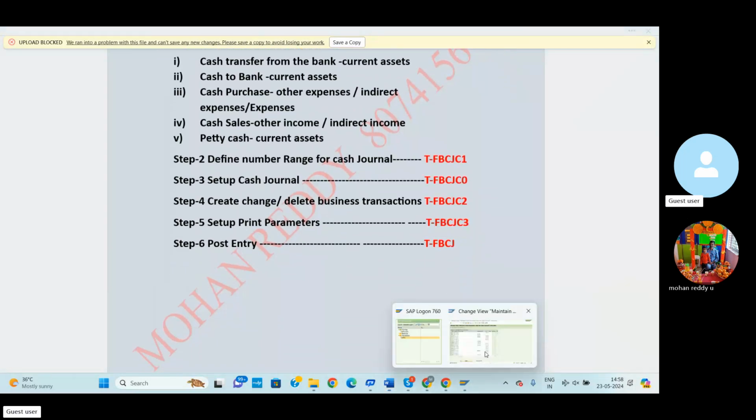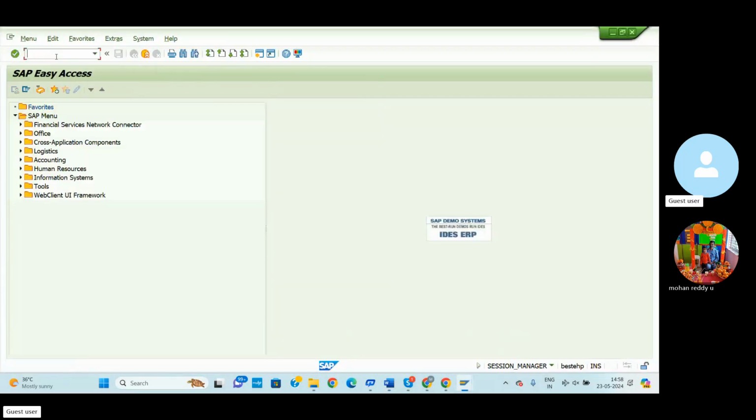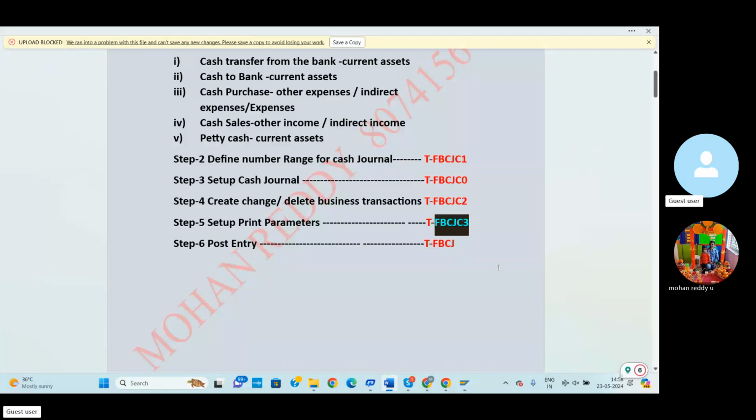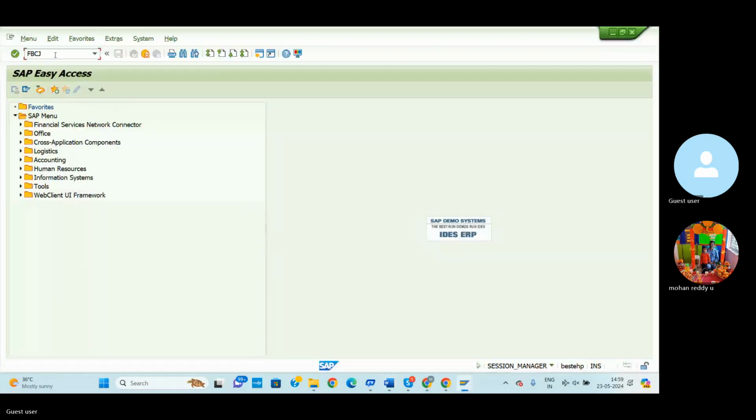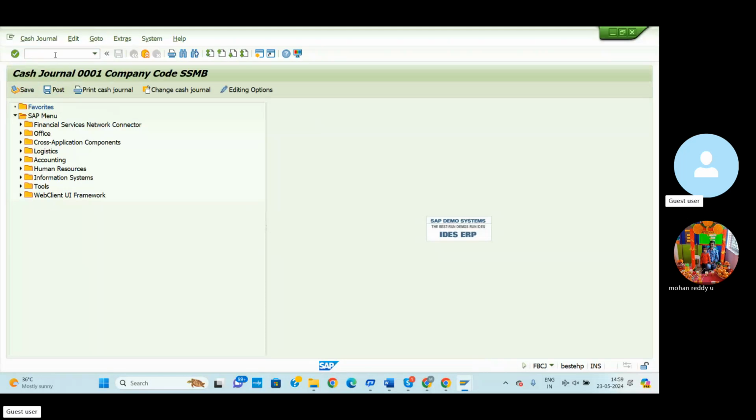So then go to the SAP. /n indicates going back to the home screen. Using post entry, FBCJ for the cash. The FBCJ T code is the most important T code for cash journal entries or petty cash entries, for posting purposes. So here I can select FBCJ, go to the SAP, paste this T code, and enter.